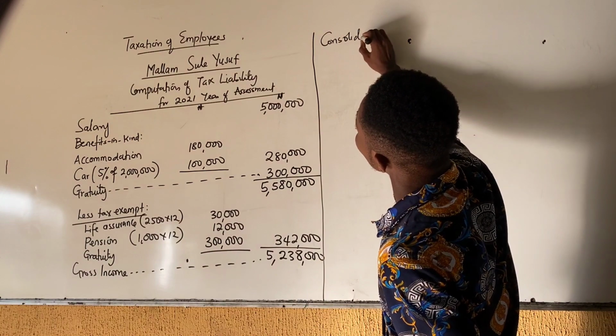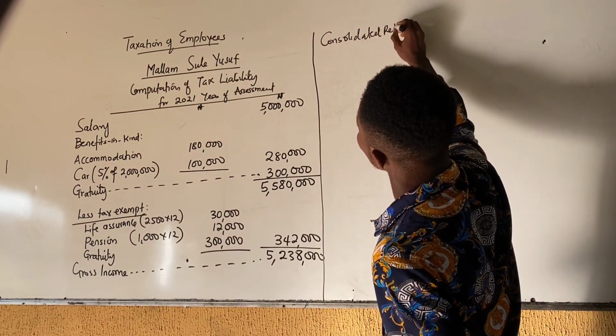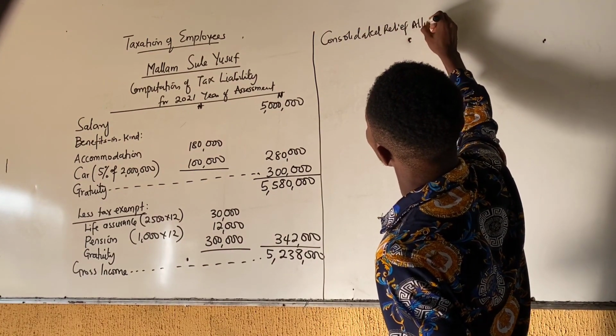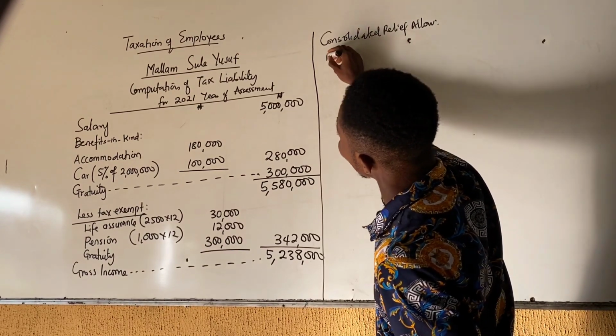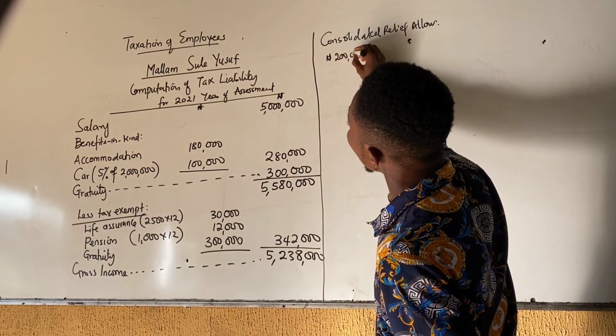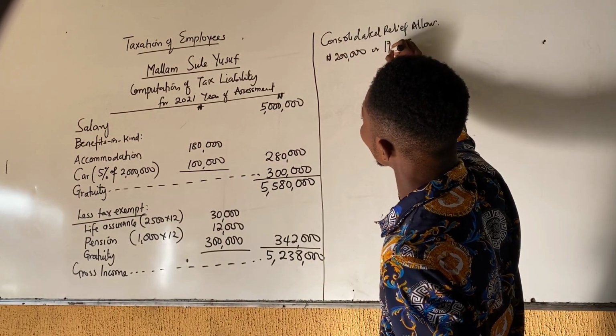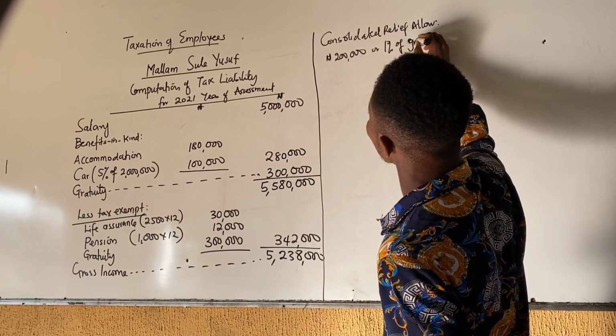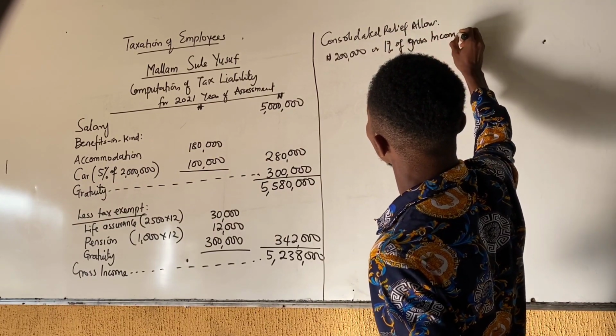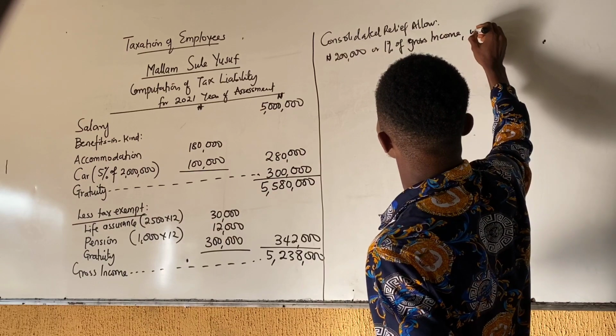Consolidated relief allowance is 200,000 or 1% of gross income, whichever is higher.